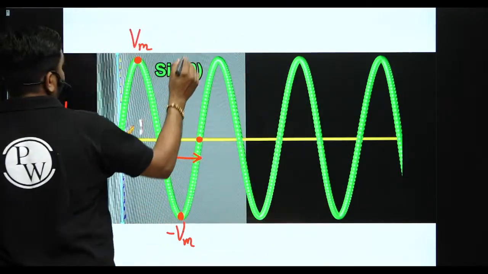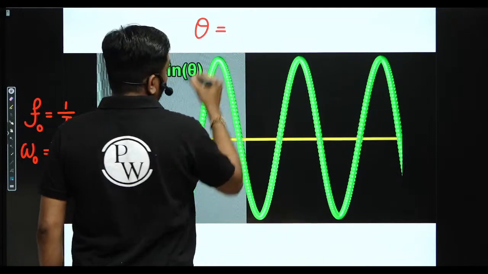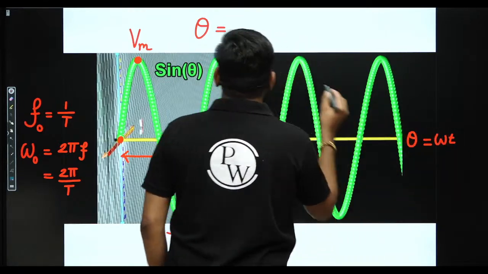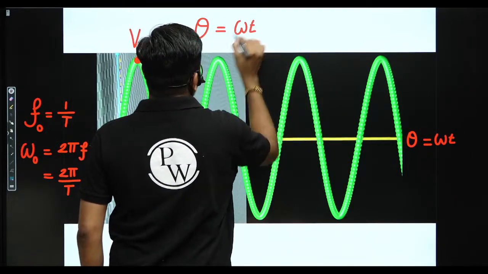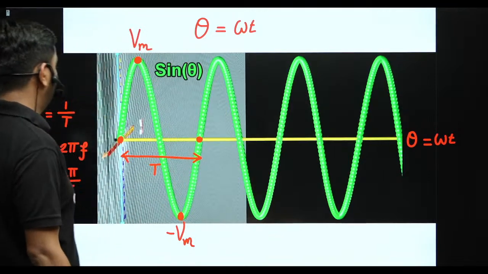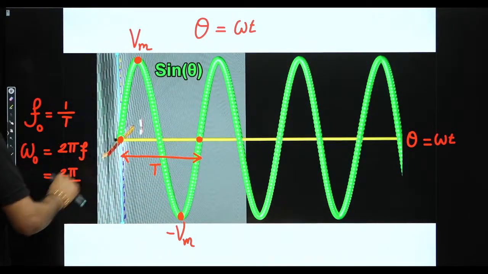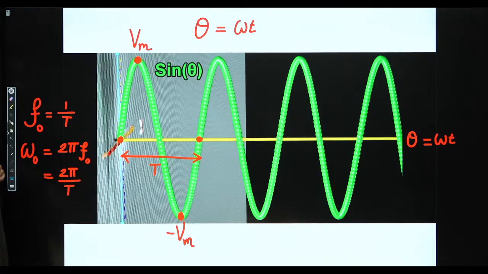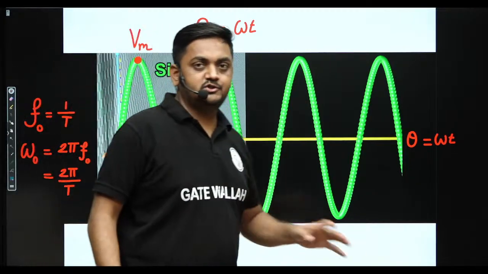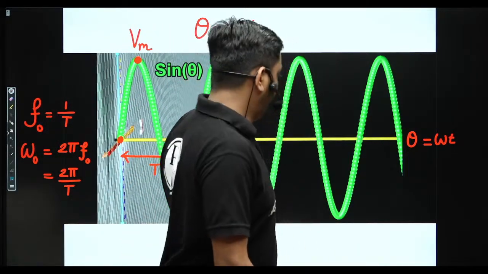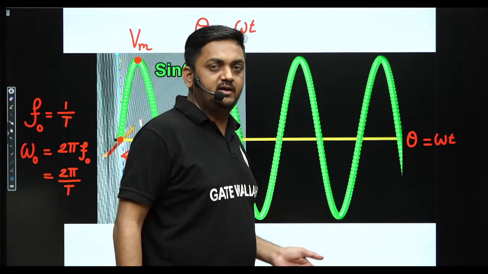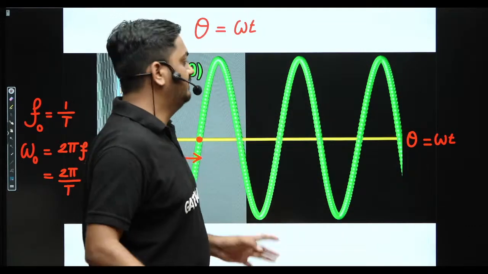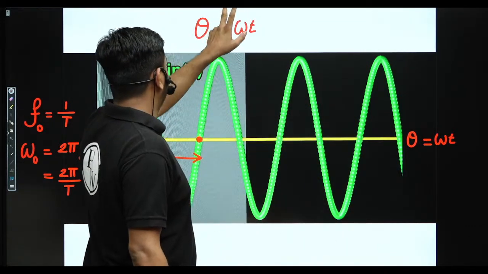Here on the x-axis is theta, so this theta is nothing but omega t, guys. So theta is omega into t. Okay, so this is the fundamental time period. The inverse of the fundamental time period is the fundamental frequency f0, and omega 0 also. So this is a simple sinusoidal signal. On the x-axis you can write t also, guys. Instead of a function of theta, you can write it as a function of t. This is a very important concept.